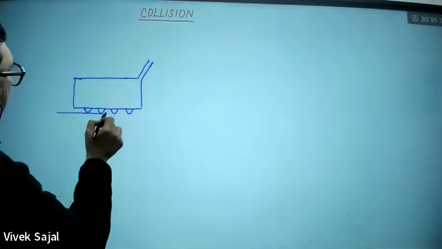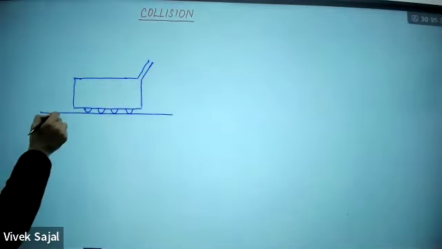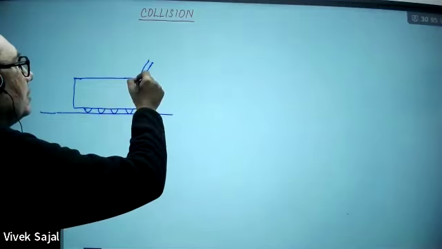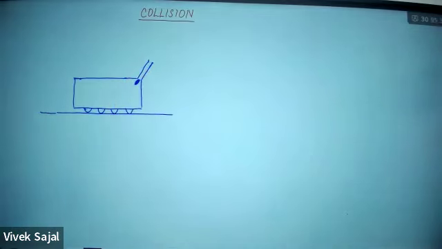This type of gun is there, with barrel, and the bullet is somewhere here. Okay, this is the bullet. Try to understand. Right now, what is the momentum of this system with respect to Earth?